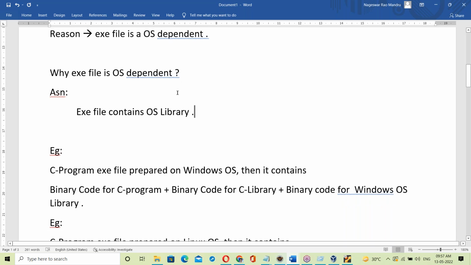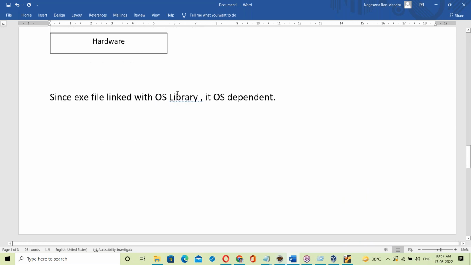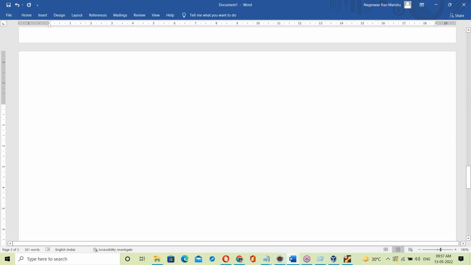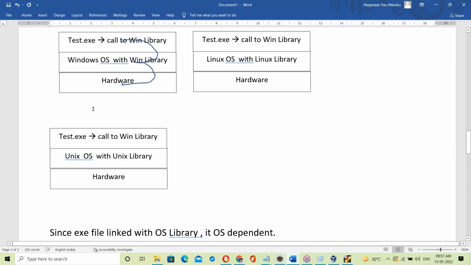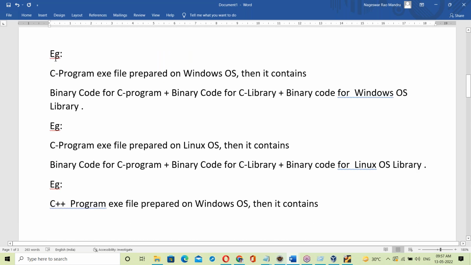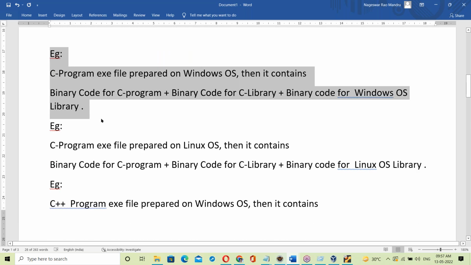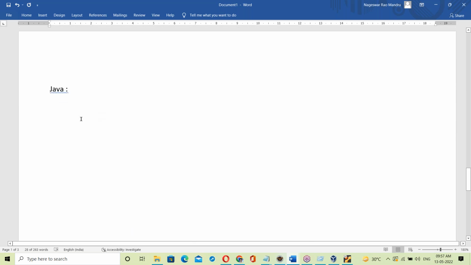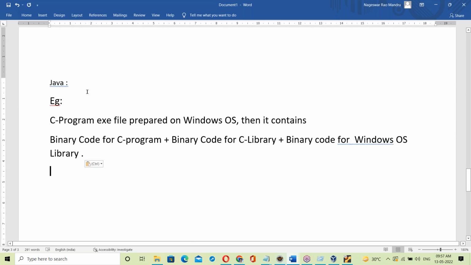Now let us start with Java. How did Java make us platform independent? Next, about Java. Let us see Java. For example, the same thing in Java. How? What happens? Let us see here.